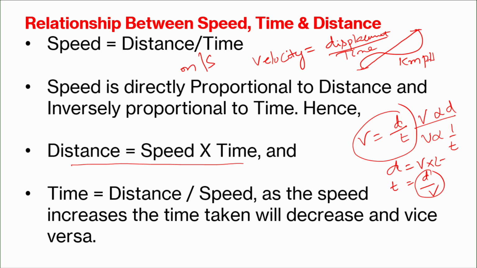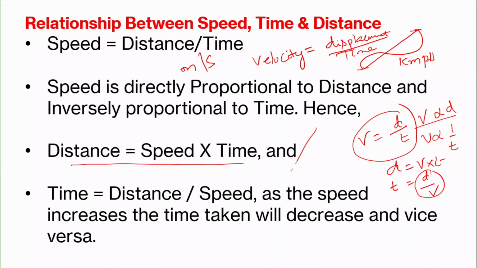So we have three formulas. Now I am drawing a triangle here, like this. This one is d, this one is v and this is t.